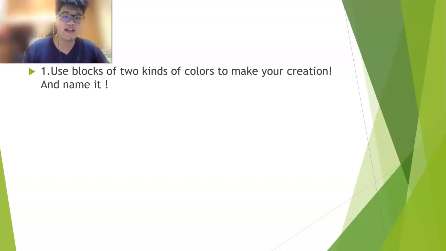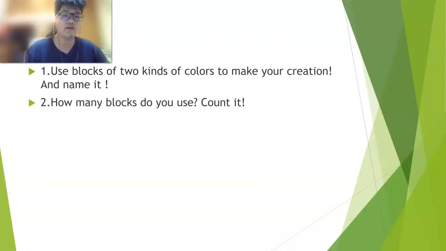Use two kinds of colors to make your creation. Remember, only two colors. And name your creation, and count how many blocks you use. Now, number 3: remember to set it a price.